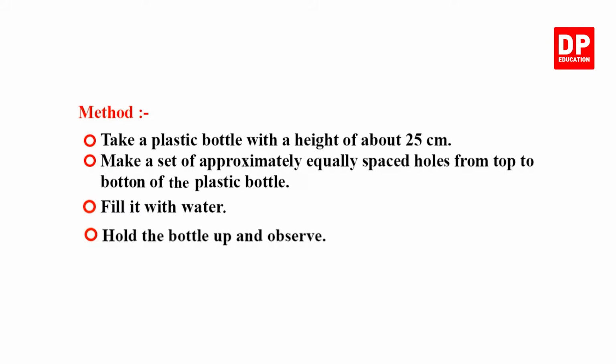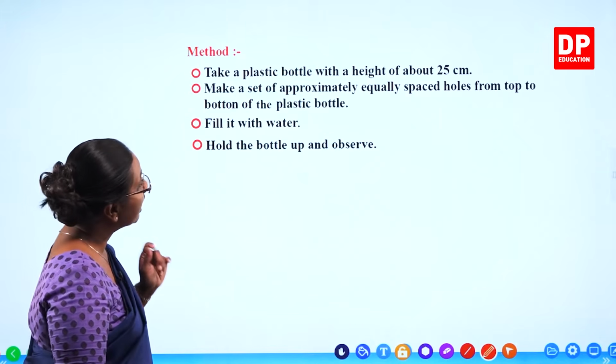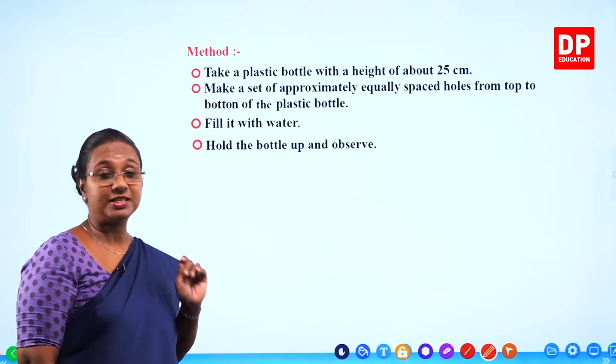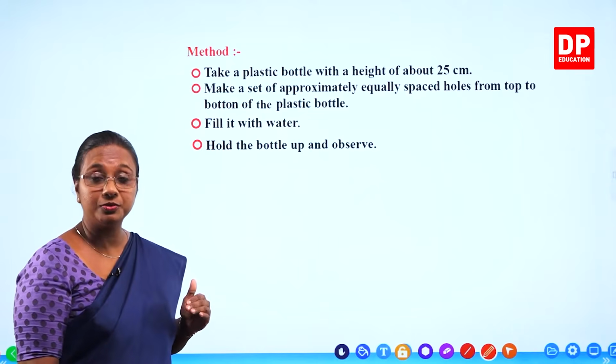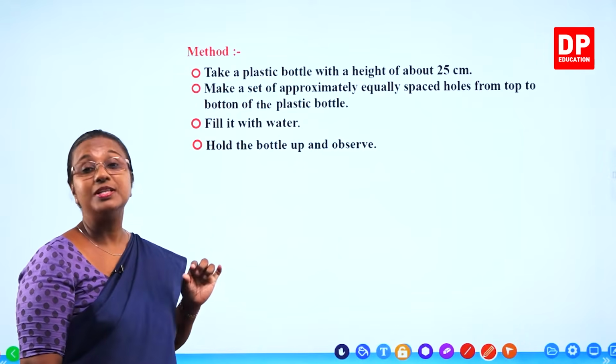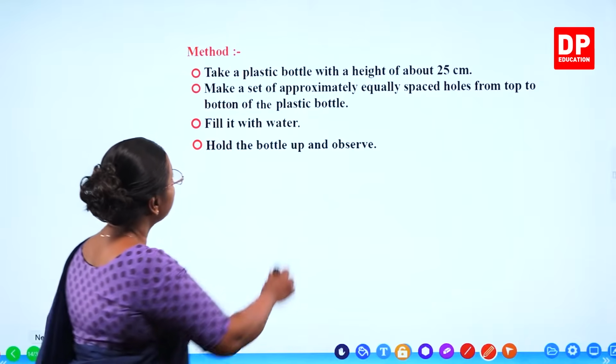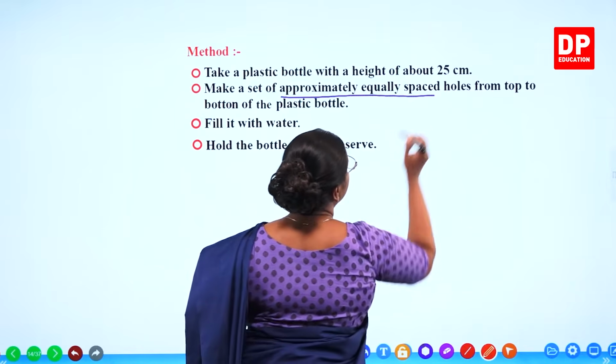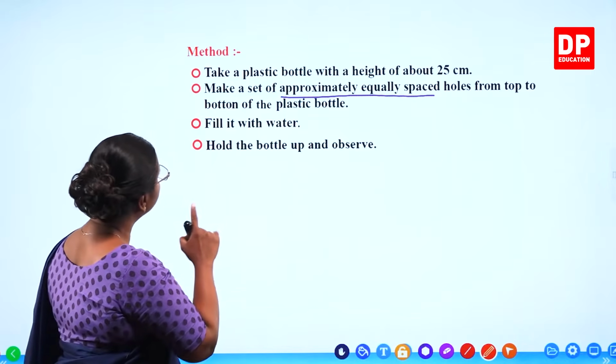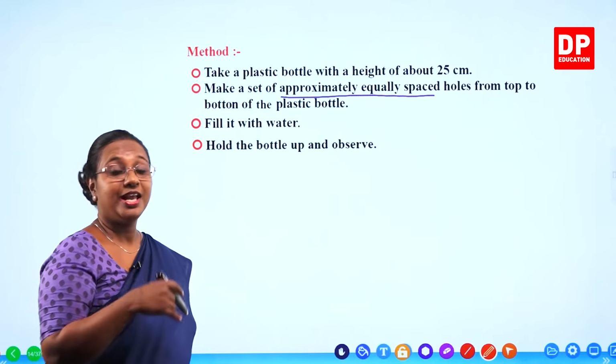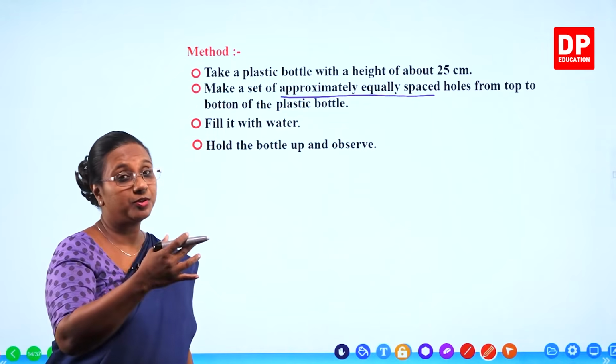So the method: take a plastic bottle with a height of about 25 centimeters. Make a set of approximately equally spaced holes from top to bottom of the plastic bottle. It can be from top to bottom or bottom to top.